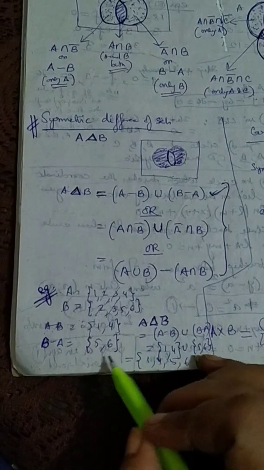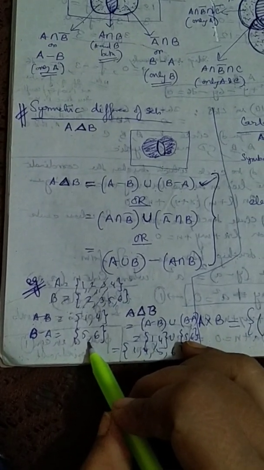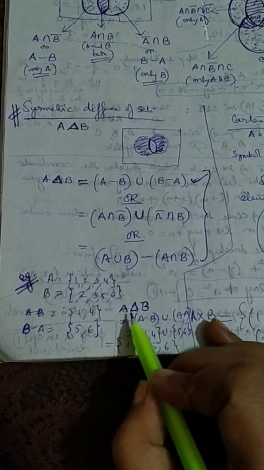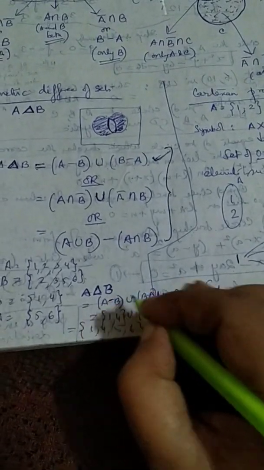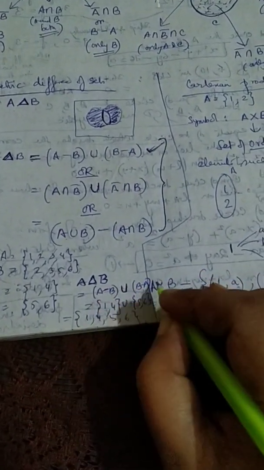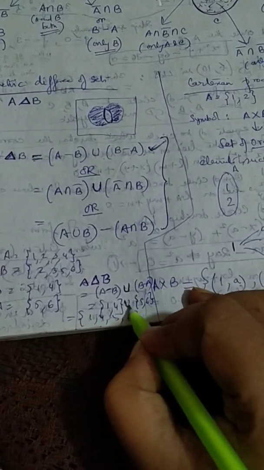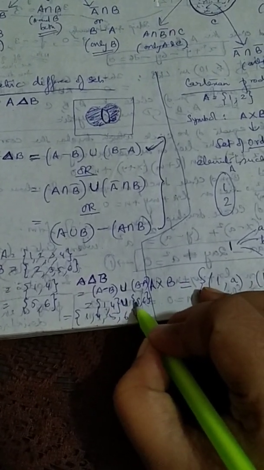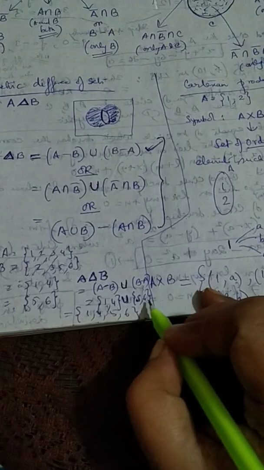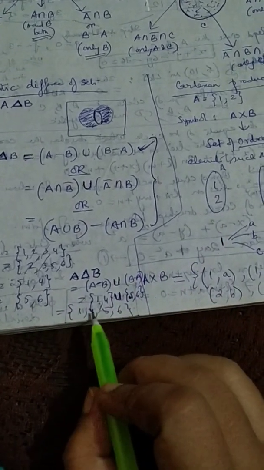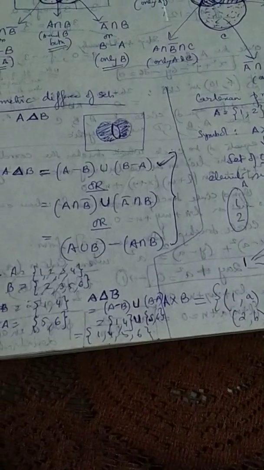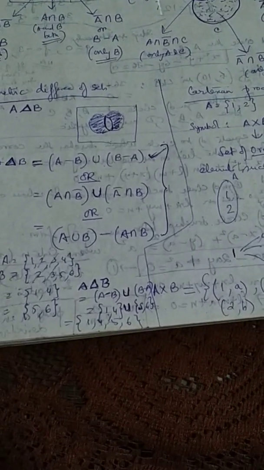You are left with 5 and 6, so this constitutes B minus A. So now the symmetric difference between A and B is A minus B union B minus A. So it's the union between 1, 4 and 5, 6. Obviously, we just merge them together. It's 1, 4, 5, 6. Okay, so this is the symmetric difference between two sets.